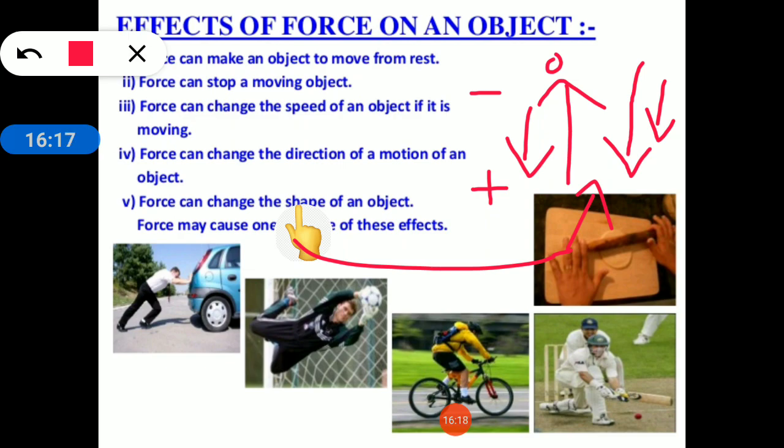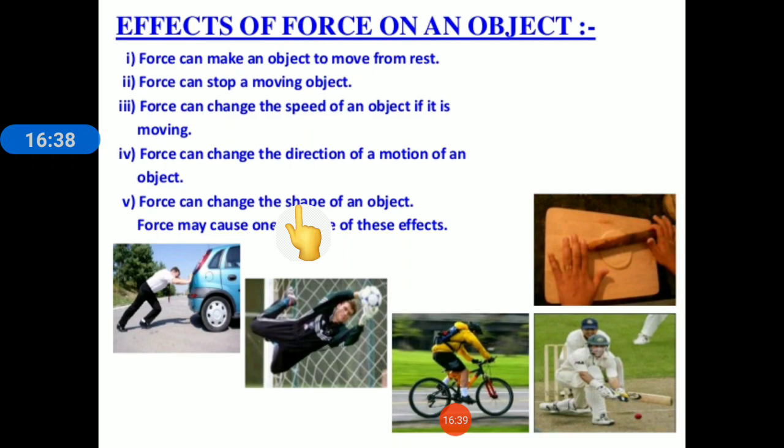So in order to decrease the speed of the object, we need to apply the force opposite to the direction of motion. Okay, and in order to increase the speed, we have to apply the force in the direction of motion.